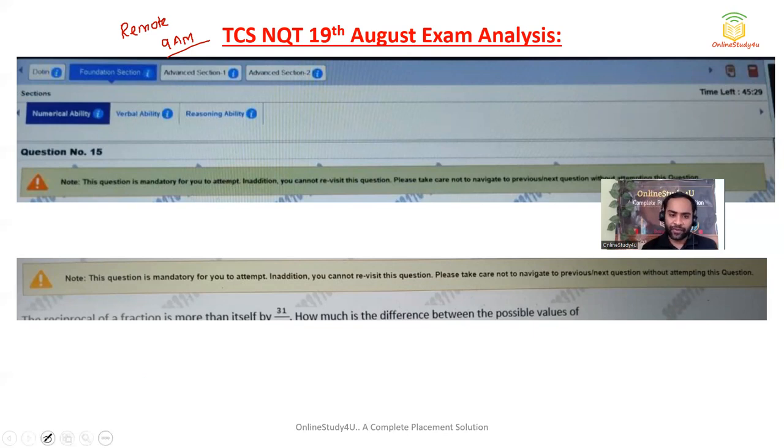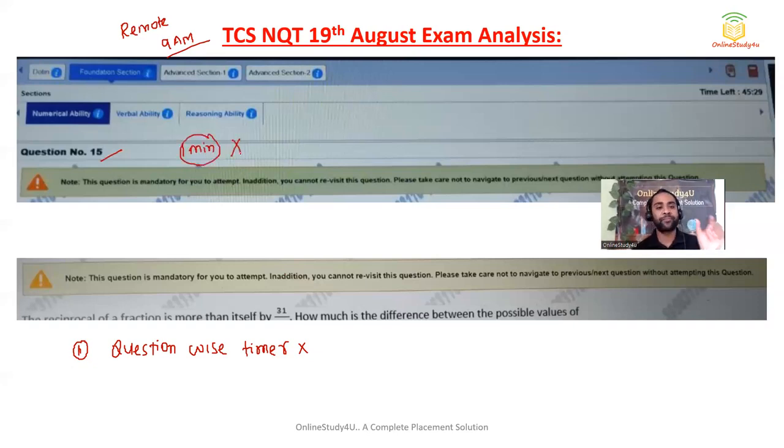Now, friends, the first and very important thing: there was no question-wise timer this time. That means earlier, per question, there was a fixed timer. Suppose for question number one the timing was 1 minute. But now it is not like that. Question-wise timer is not there. For the complete section they have given the time. This is very good news. So the question-wise timer is removed.